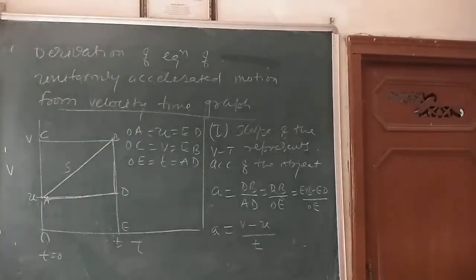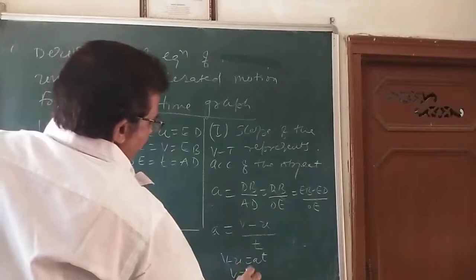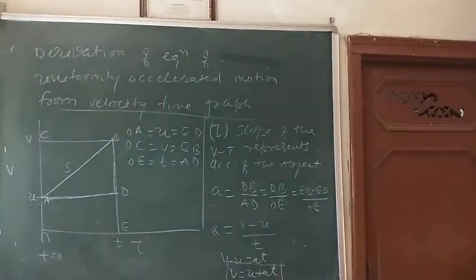So I can write v minus u is equal to at. So v is equal to u plus at. This is our first equation of motion.